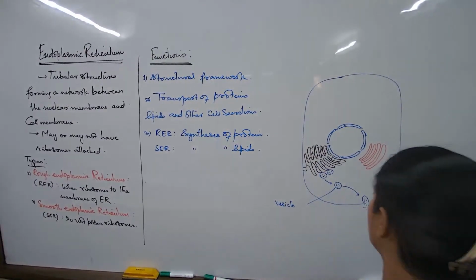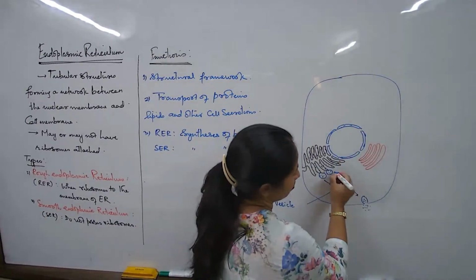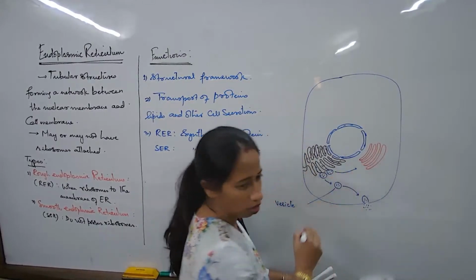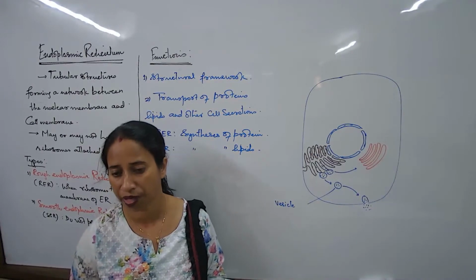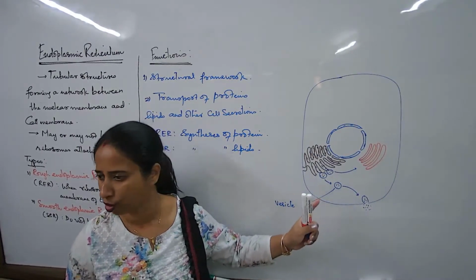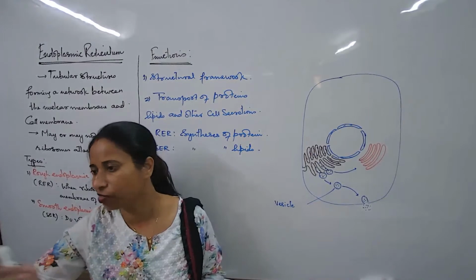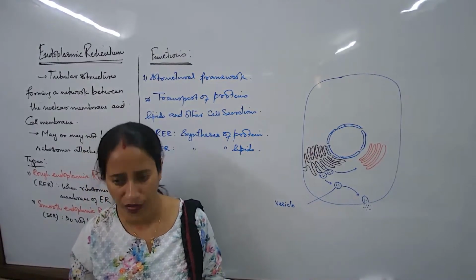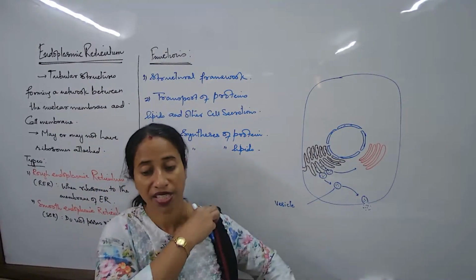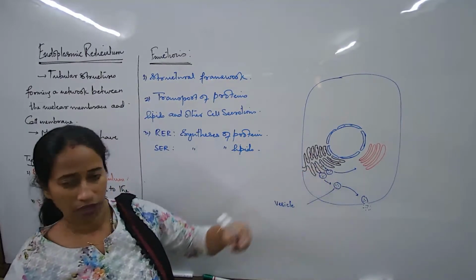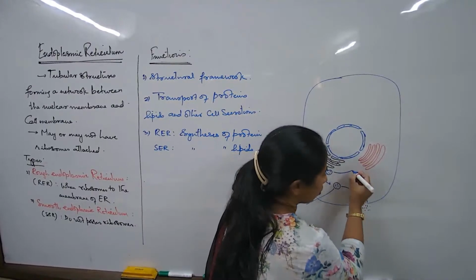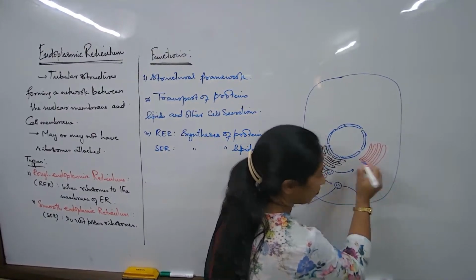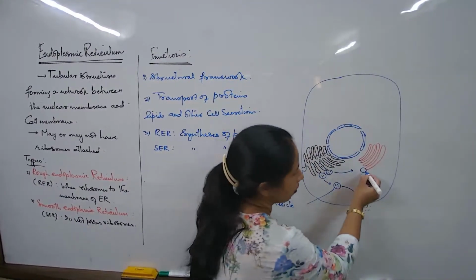This vesicle from the endoplasmic reticulum will also move towards the Golgi. So two things I'm saying at the same time. Can they happen parallelly, together? Yes. Some vesicles will move towards the membrane to be released out of the cell. Some vesicles will move towards the Golgi. If they are moving towards the Golgi, they will come and get fused with the membrane of the Golgi this way.